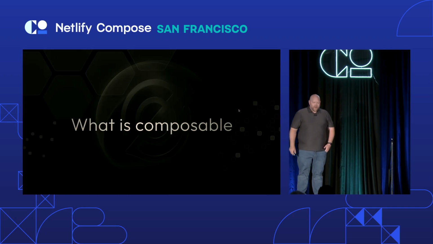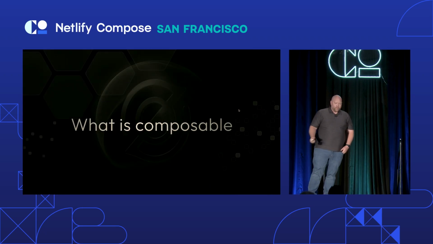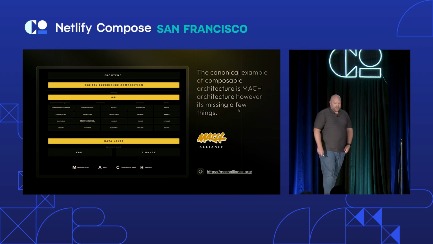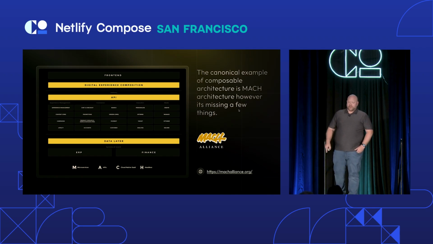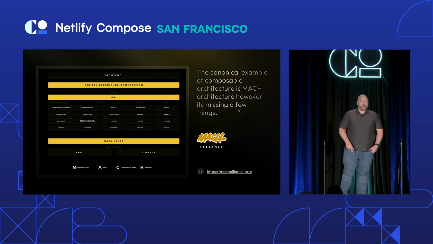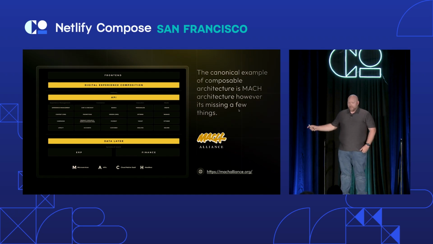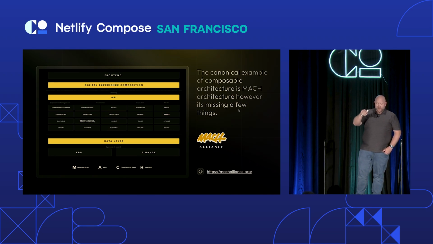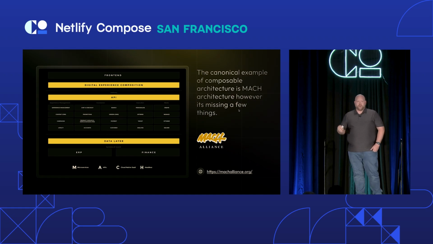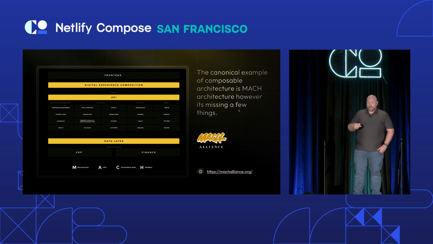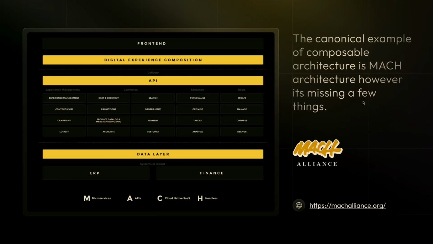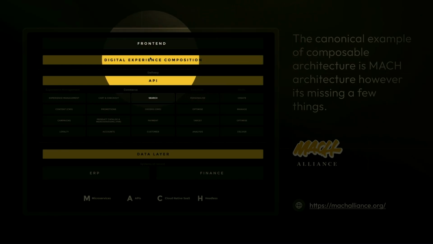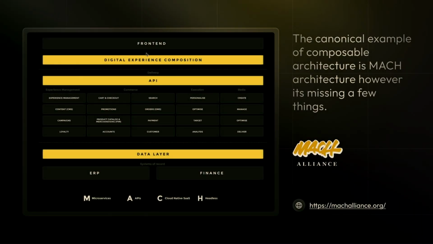And so we said, OK, let's take a step back. What is composable? And composable focuses, and this is the canonical example that everyone that's been here has already seen this slide probably 3 million times. Mark Lyons came up with this thing, and Netlify helped create it, right? And it talks about the composability of applications, and a lot of it focuses on the back end, right? How do you compose your APIs? How do you get commerce tools? How do you get all these different parts? And that's composing your application, but they all seem to ignore the front end. It's the only thing that's not decomposed, right?